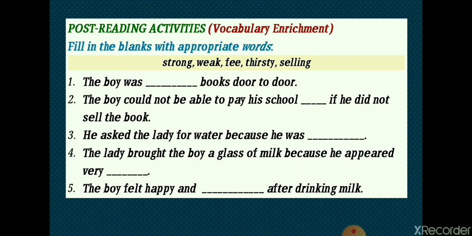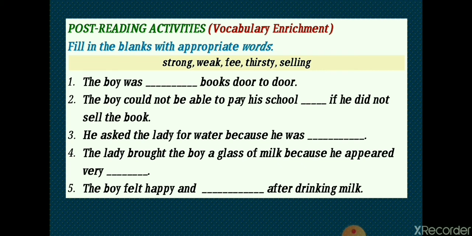The meaning of strong is someone who has power. Weak is just the opposite of strong, that is, without any power or strength. Fee means the money that we pay to get something. Thirsty means when we need some water to drink. Selling means giving a few things to the people by exchanging the money. I hope you understand all the words.